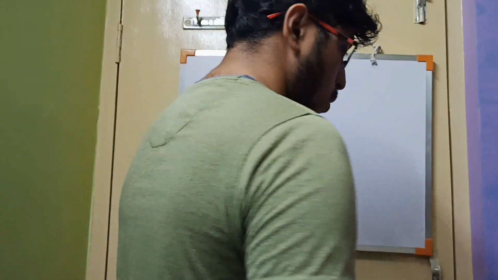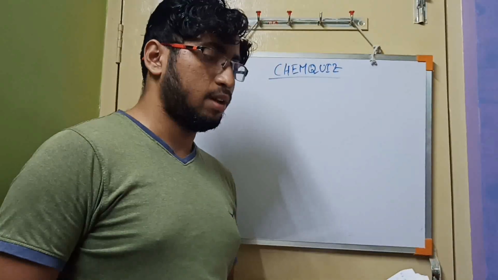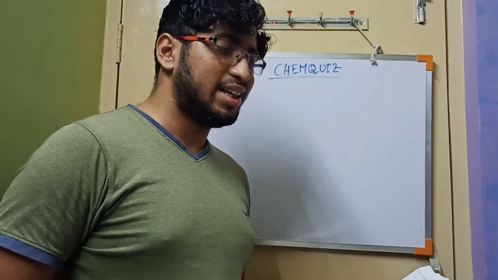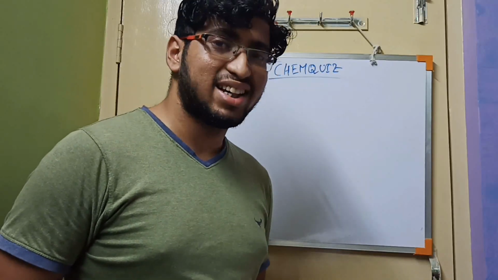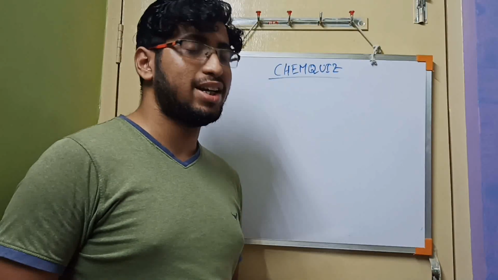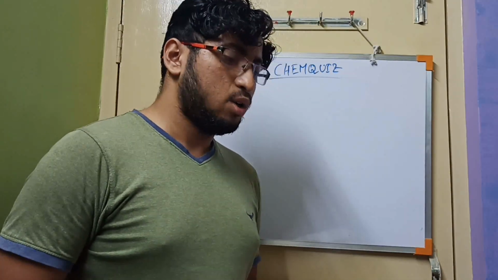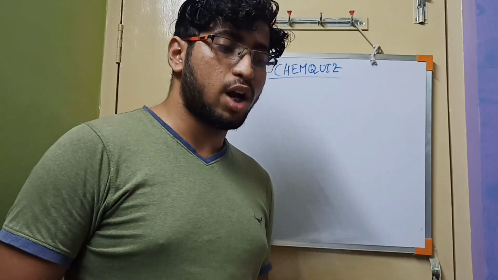Now, the sixth question. The concentration of aqueous H2SO4 is 98% by mass and has a density of 1.8 gram per ml. Find the volume of acid required to make 1 liter of 0.1 molar H2SO4 solution.